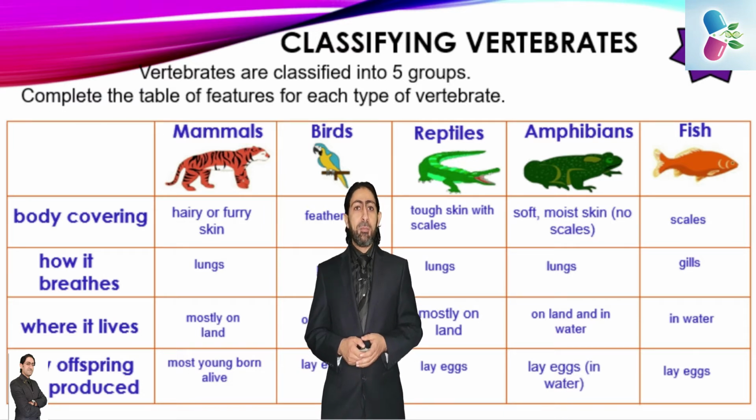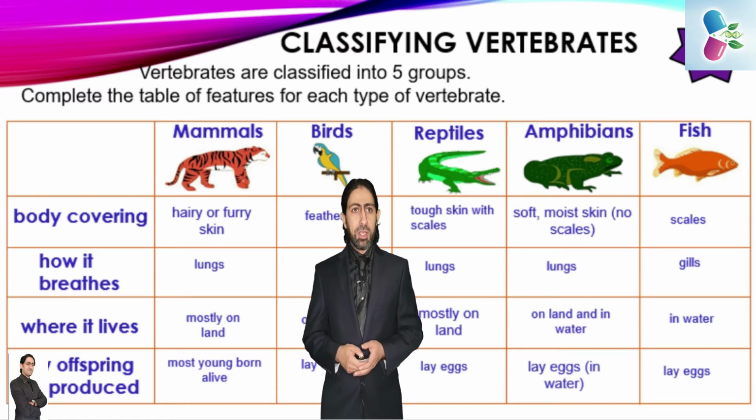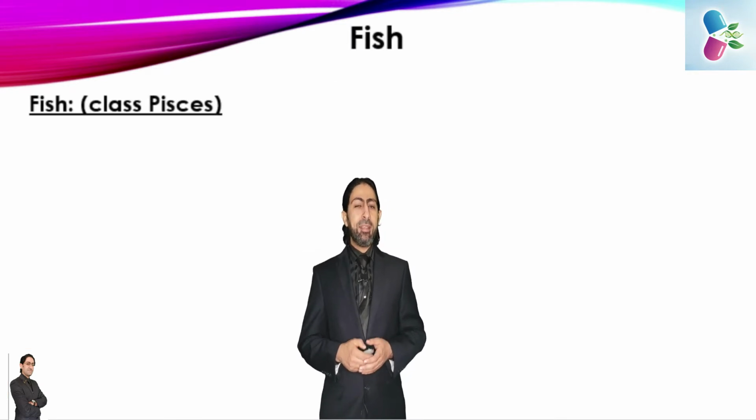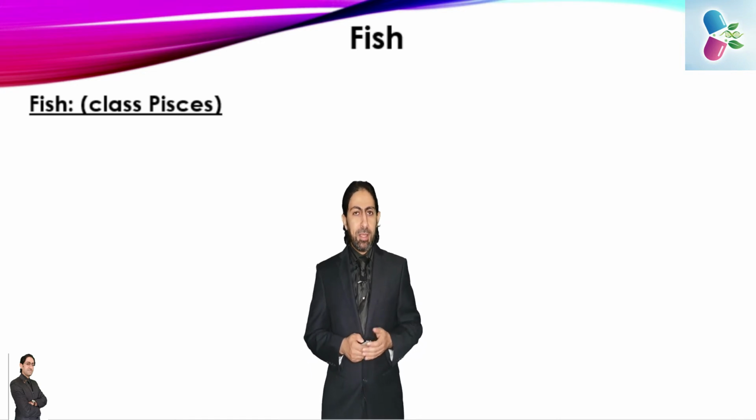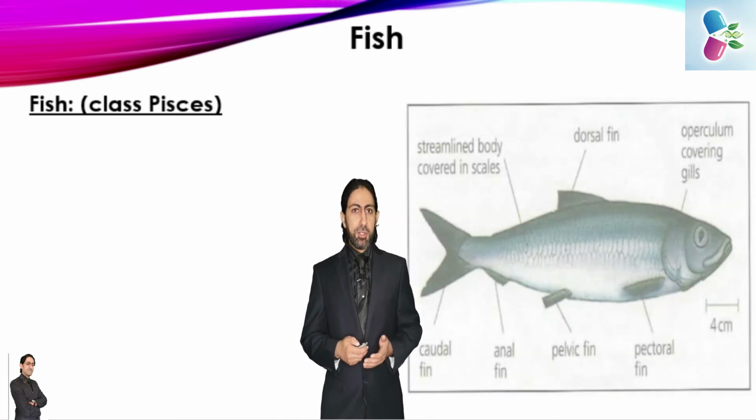Regarding the fish, the body covering, they do contain scales. How does it breathe? Through the gills, because they are mainly in water. Where does it live? In the water. How are offspring produced? Of course, they are laying eggs. So if we are proceeding in more detail, talking about every single category that we previously mentioned, firstly, we'll start with the class Pisces or fish.